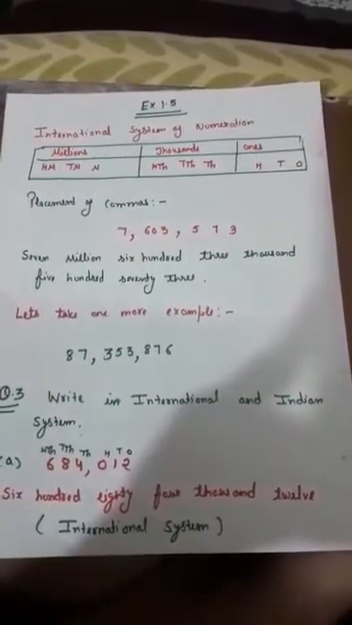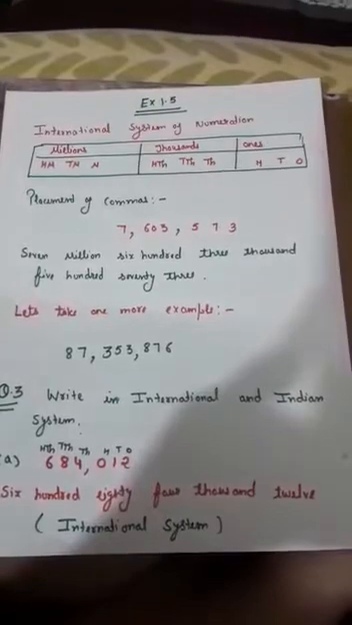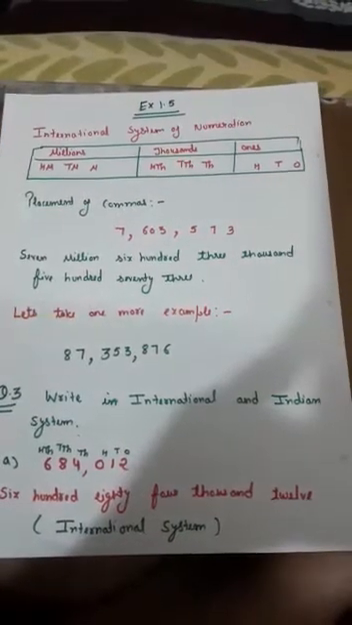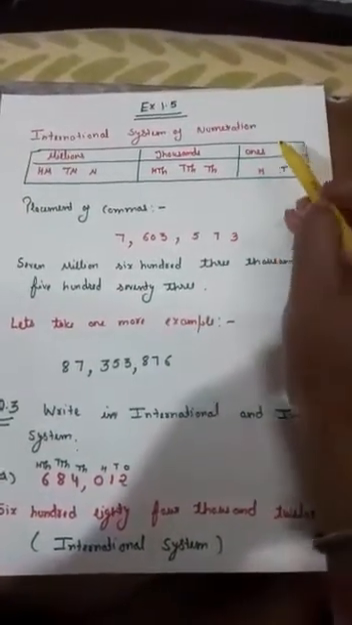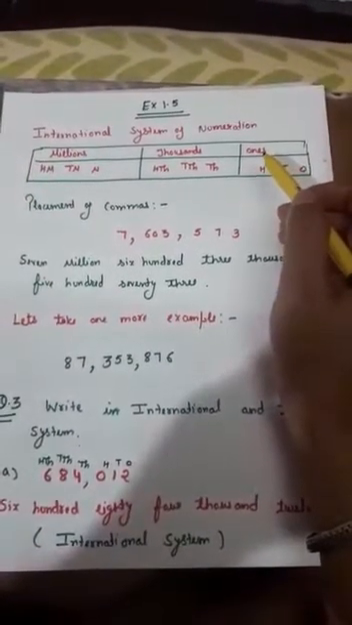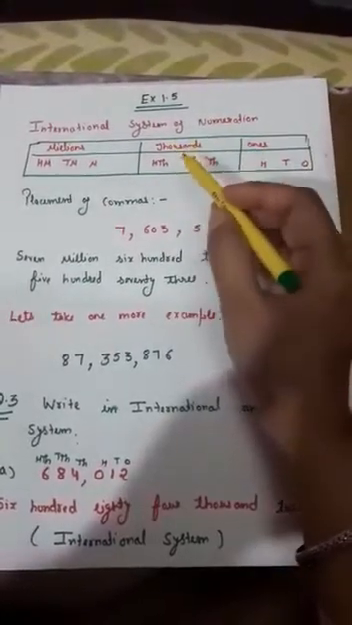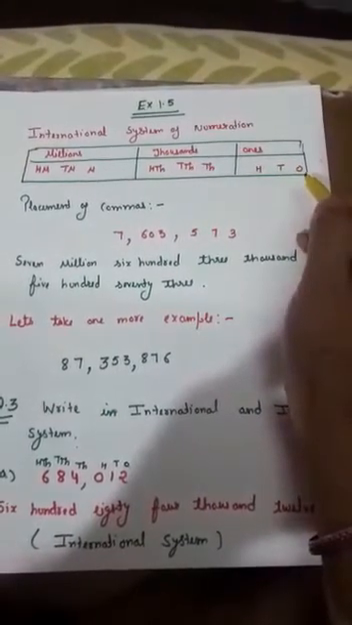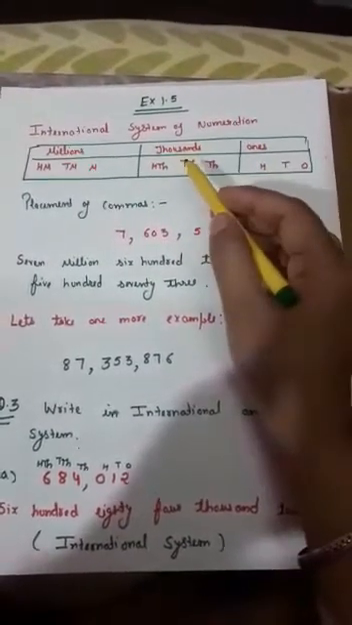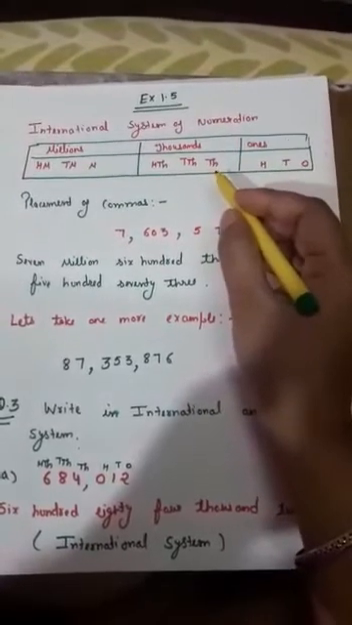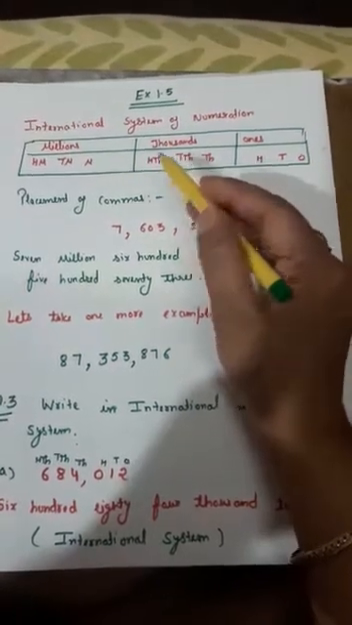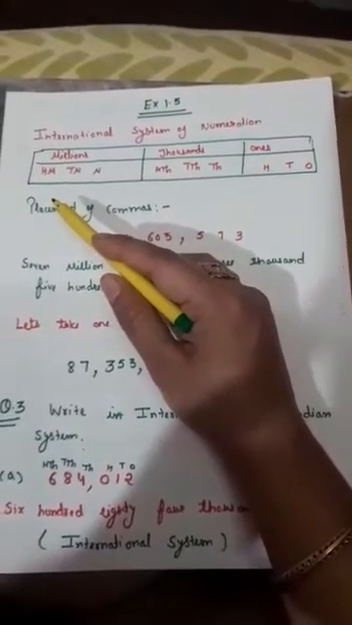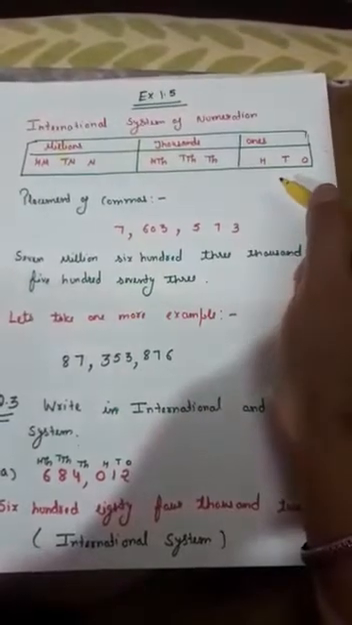Continuing with the last concept that we had discussed in the last lecture, which was based on the international system of numeration. In that, we had discussed that in the international system of numeration, we have the place periods: ones, thousands, and millions. Under the ones period, we have the places ones, tens, and hundreds. Under thousands, we have the places thousands, 10,000s, and 100,000s. And under millions, we have the places millions, 10 millions, and 100 millions. I hope this much is clear to each and every student.